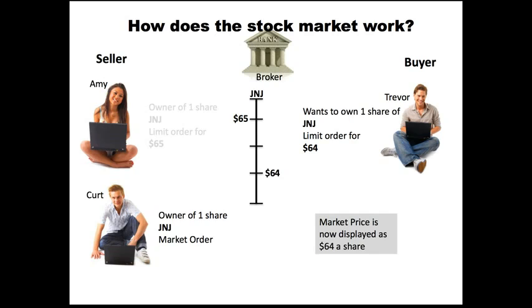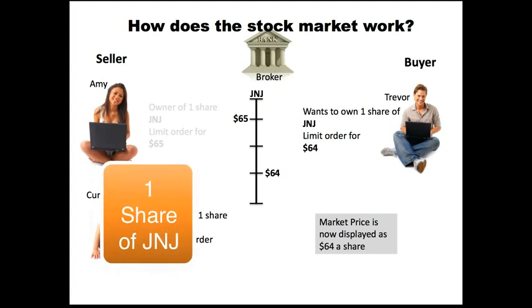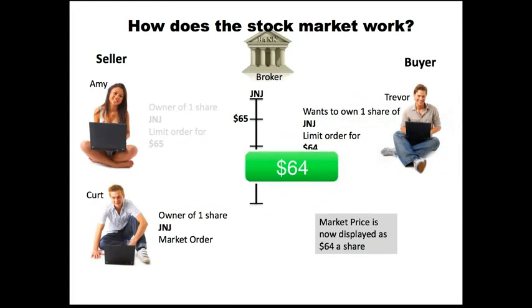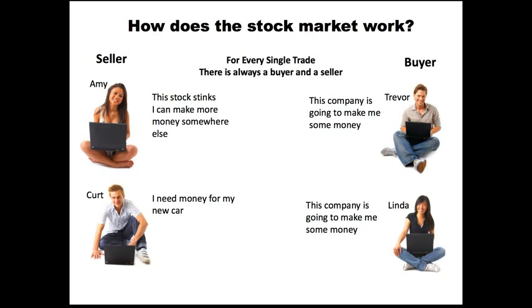So here we go. Once again, Kurt enters and he puts in a market order. And because Kurt's willing to sell his share for pretty much anything, whatever the buyer offers is what Kurt will sell it for, we got the market price is now displayed as $64. So here's what I want you to really understand. For every single trade that happens, there's always a seller and there's always a buyer. So if you're buying shares from somebody, somebody's wanting to sell those to you.